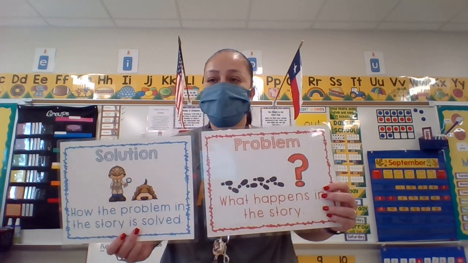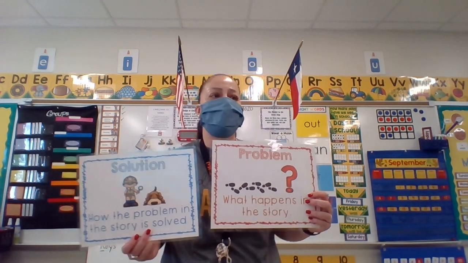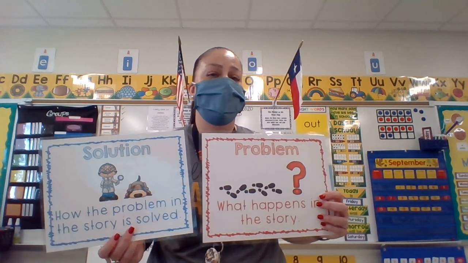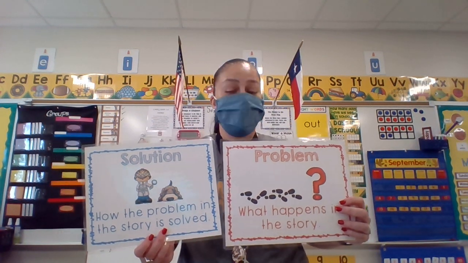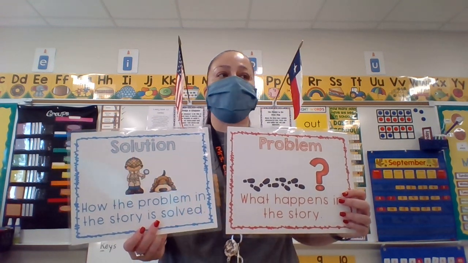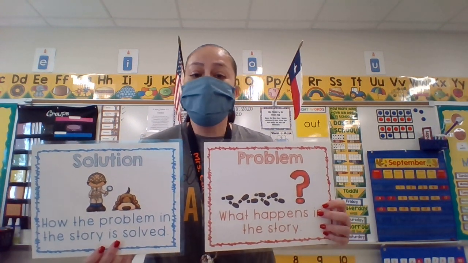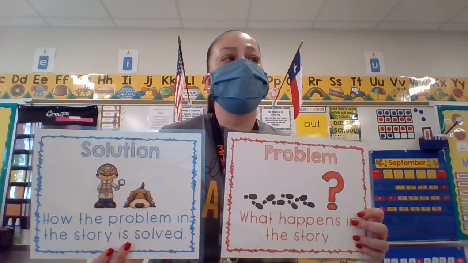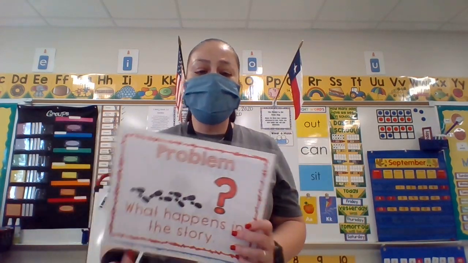In the beginning of the story, Alexander and the Terrible, Horrible, No Good, Very Bad Day, Alexander went to sleep with gum in his mouth, and he woke up with gum in his hair. Paisley also shared with us that he was singing too loud. So how could we fix that? Aaliyah, how could we fix that? Lowering your voice. Very good. All right, so those are the next two.